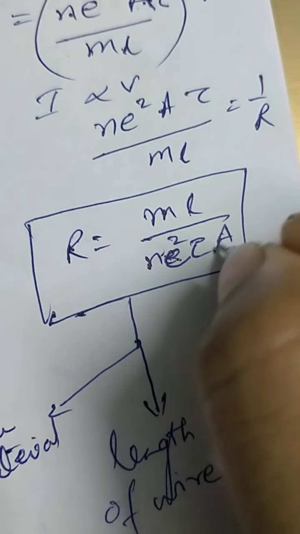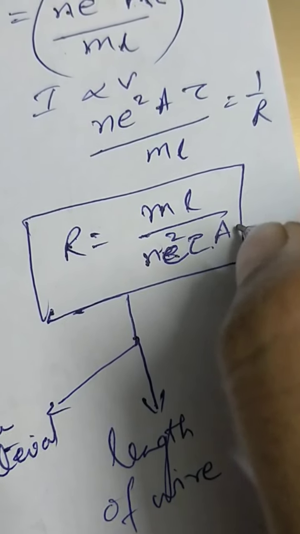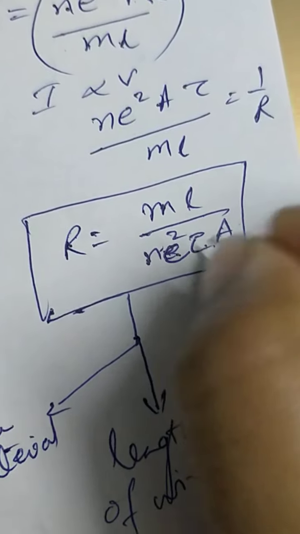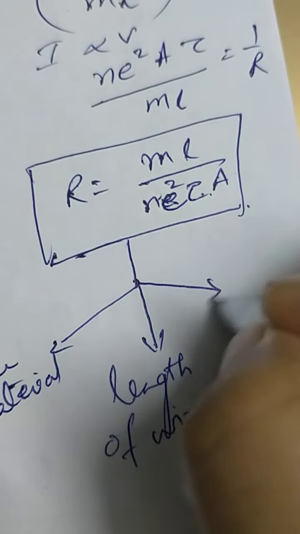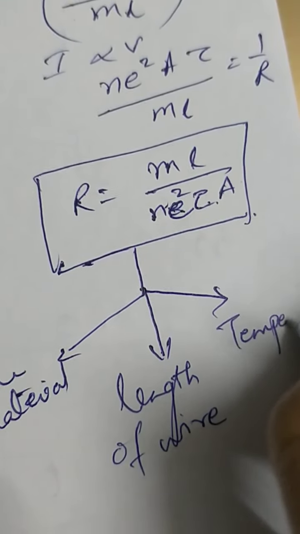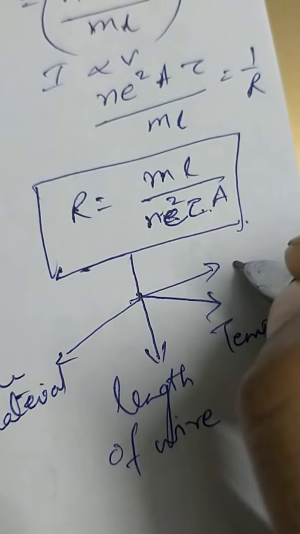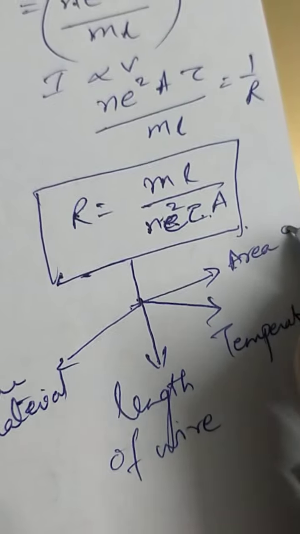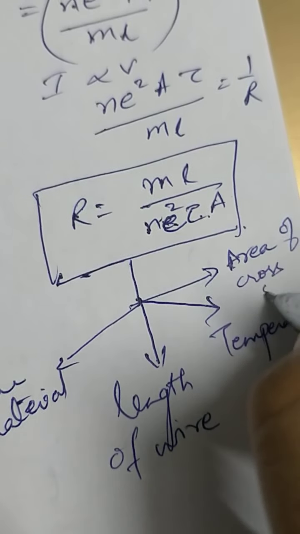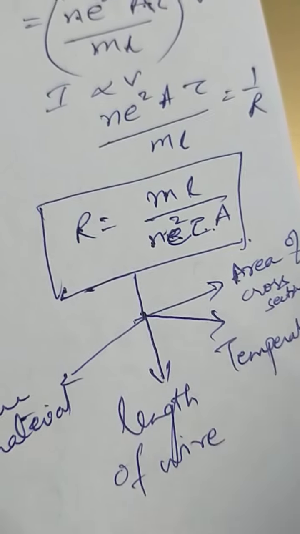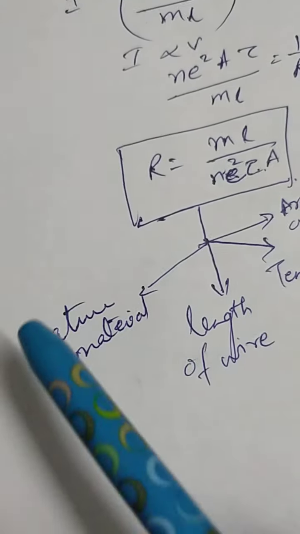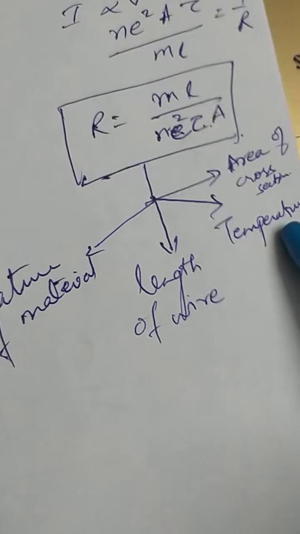Tau is the relaxation time, A is the area of cross section. Tau depends on temperature, and R depends on area of cross section. So there are four things: nature of the material, length of the wire, temperature, and area of cross section.